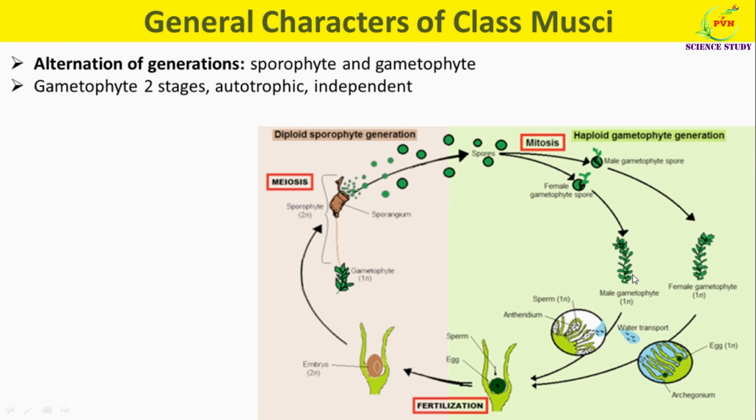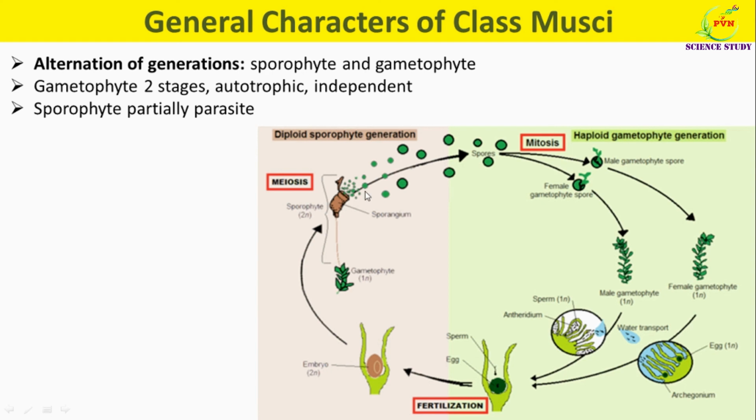As a result of fertilization, diploid zygote is formed, which later on develops into the sporophytic generation. The sporophyte is partially parasitic on gametophyte and is differentiated into foot, long seta and capsule.